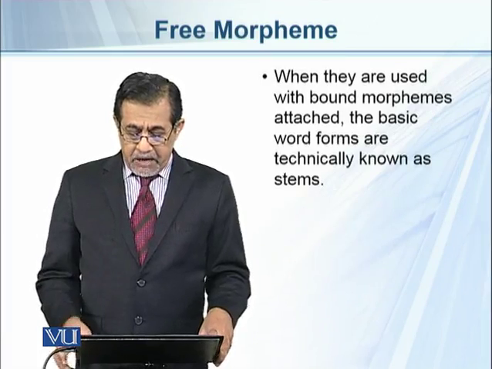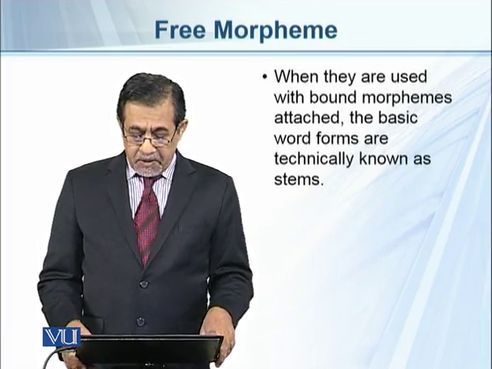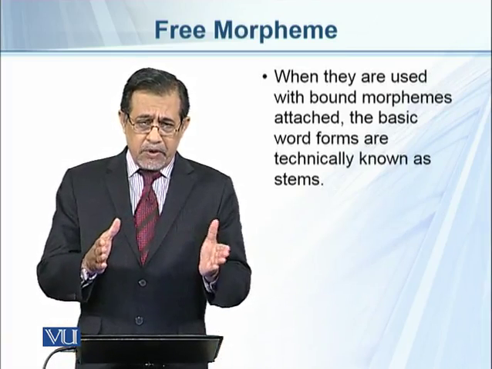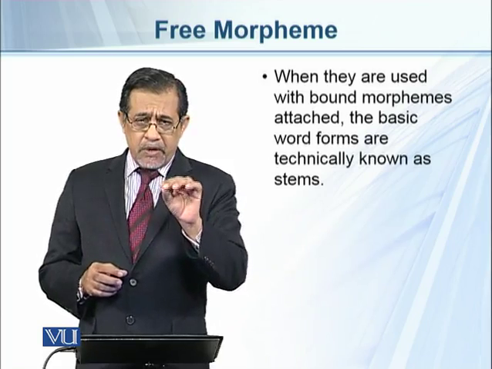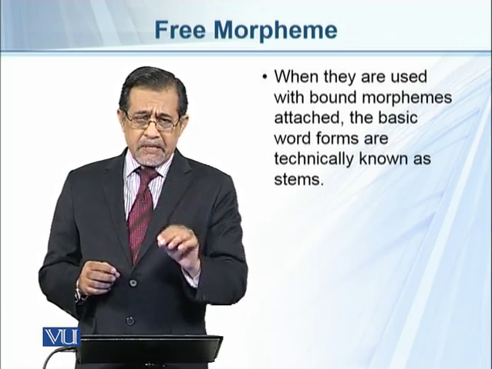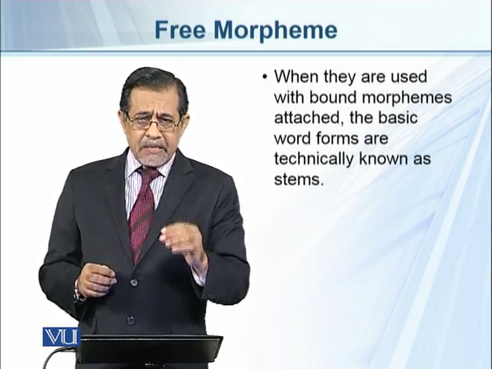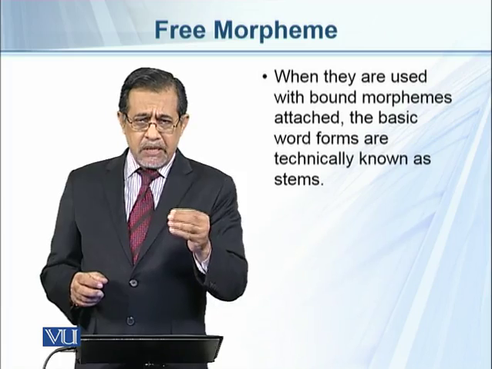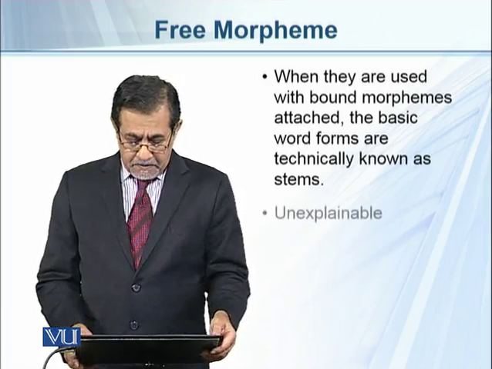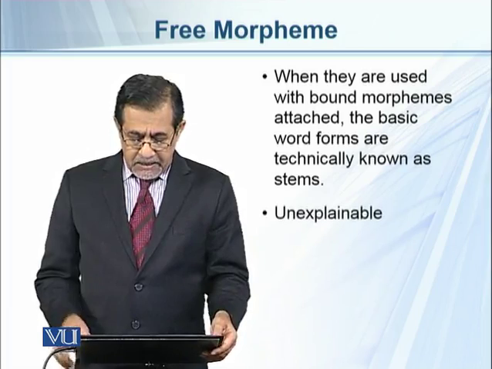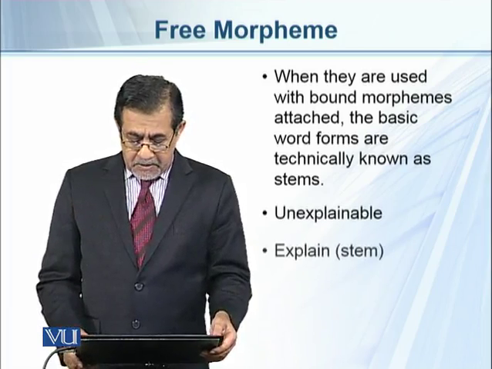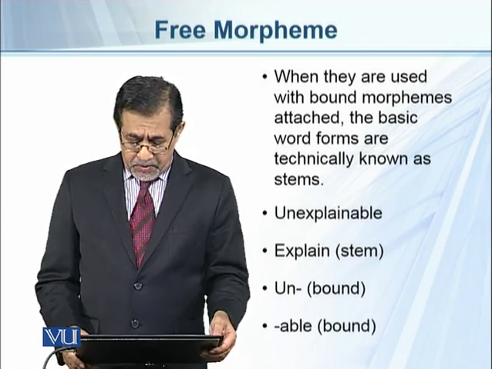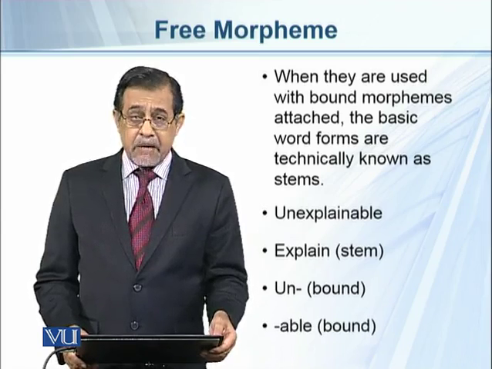When they are used with bound morpheme attached, the basic word forms are technically known as stems. So in the word reopen, the word open or the morpheme open is also called stem. Similarly, in tourist, the word tour or the morpheme tour is called stem. Similarly, unexplainable, we have explain as stem. We have un as bound and able as bound morpheme.